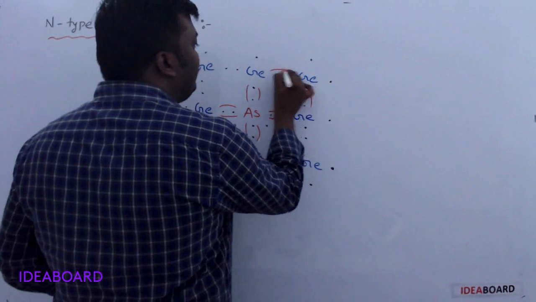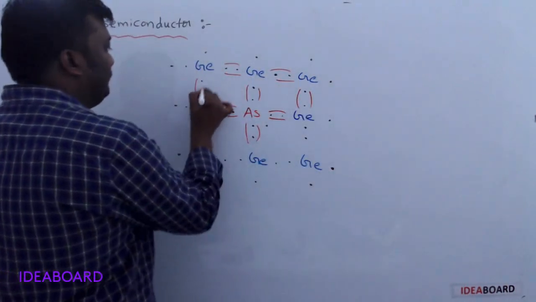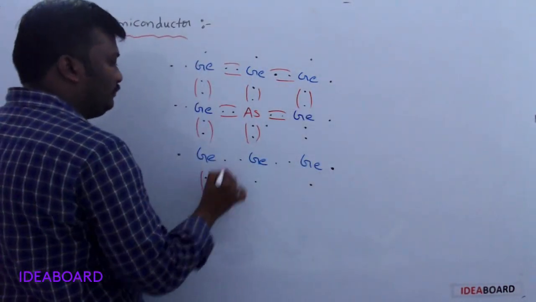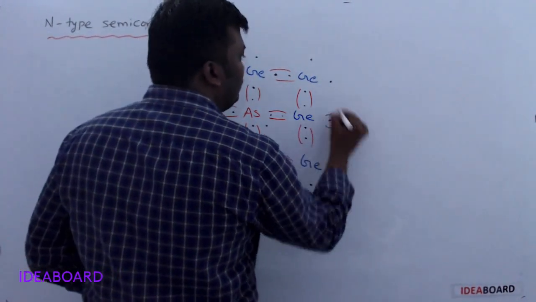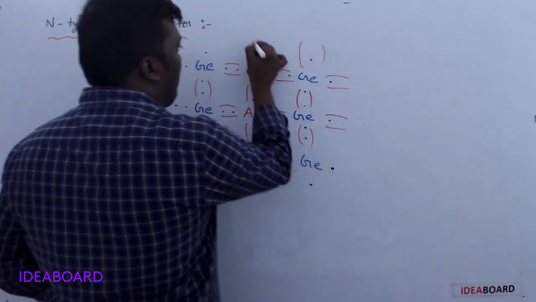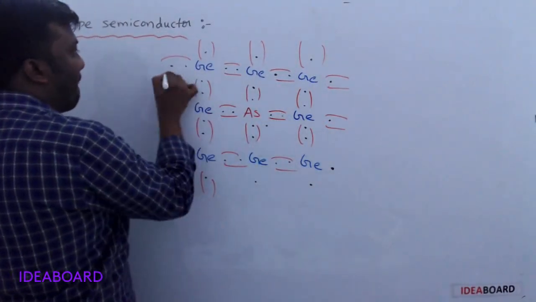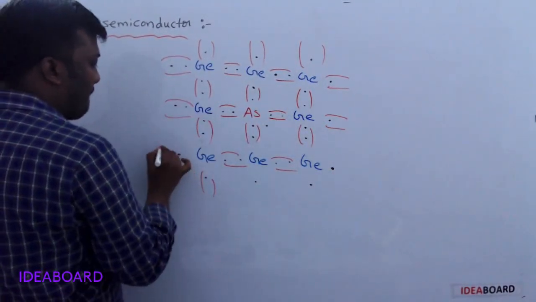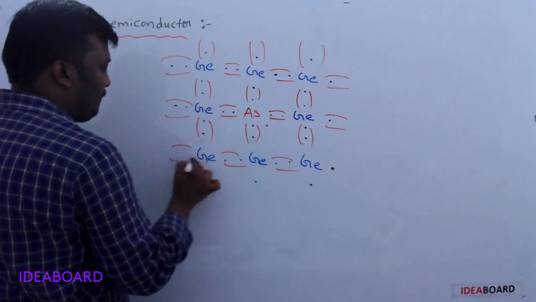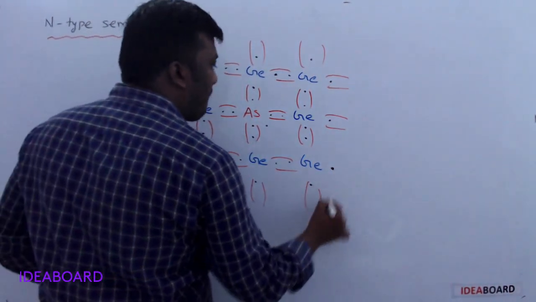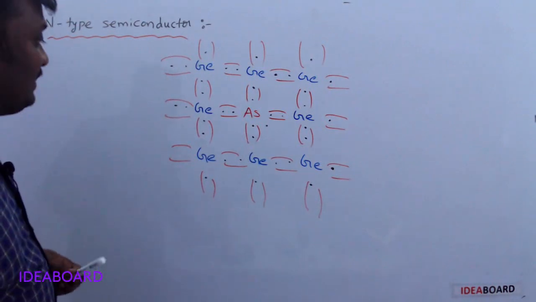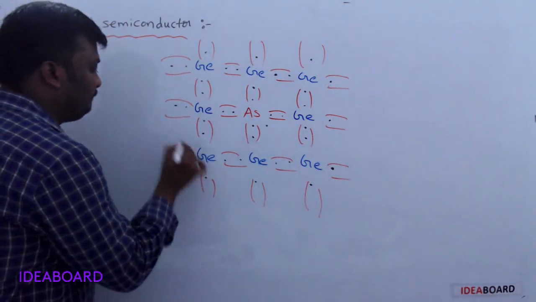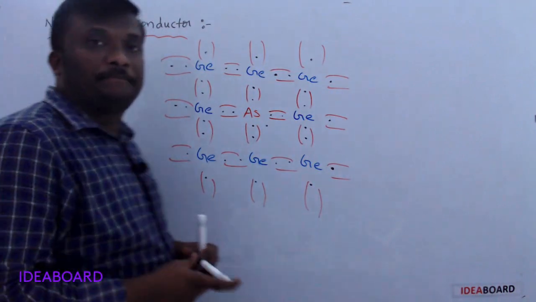So the appearance of the crystal lattice is in this way. Understand?